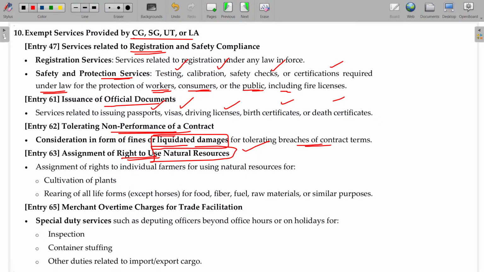Okay. Assignment of rights to individual farmers for using natural resources for cultivation of plants, rearing of all forms of animals except horses. In these cases, GST is not applicable. Merchant overtime charges for trade facilitation, like inspection, container stuffing, other duties related to import and export cargo, GST will not be applicable. Right. See, what is called merchant overtime charges?